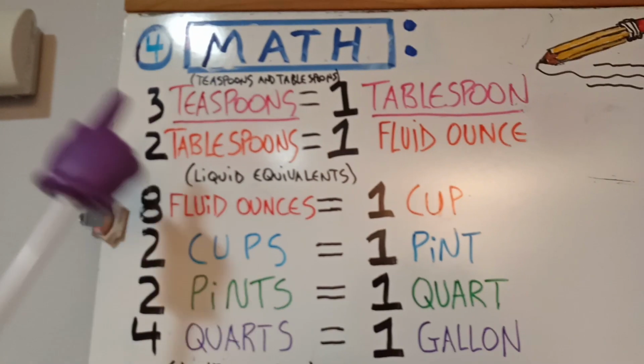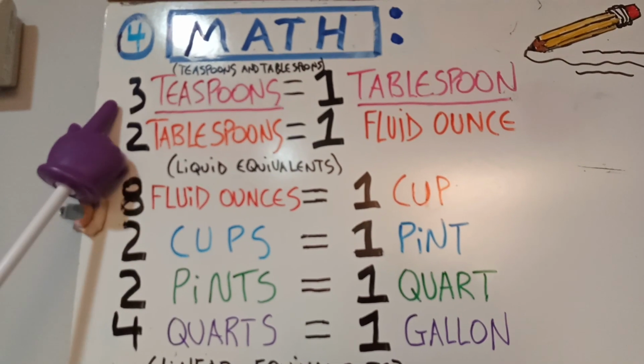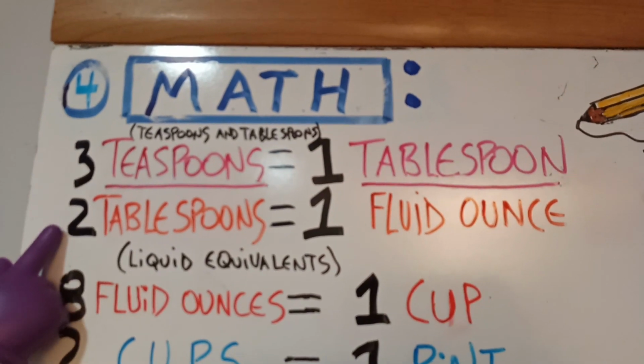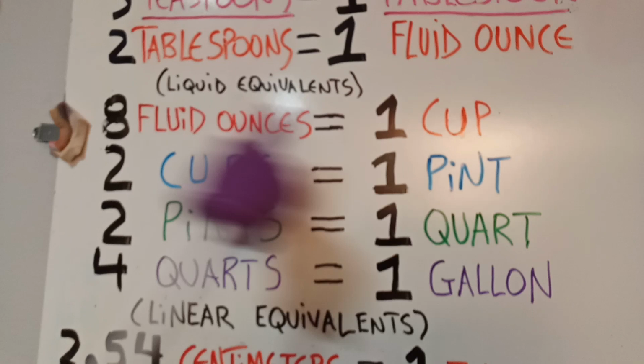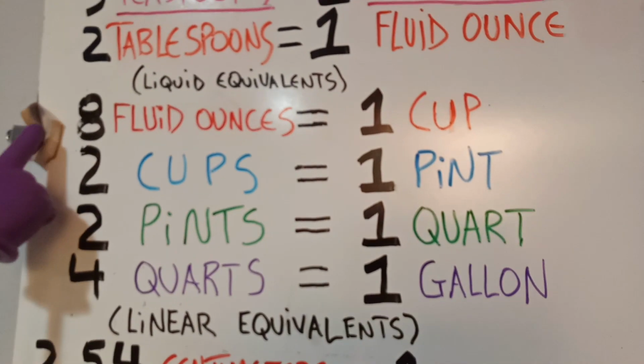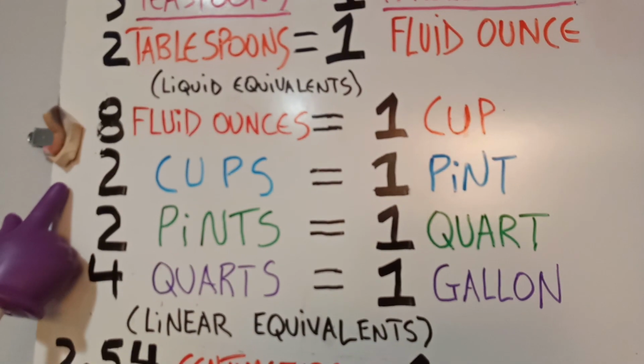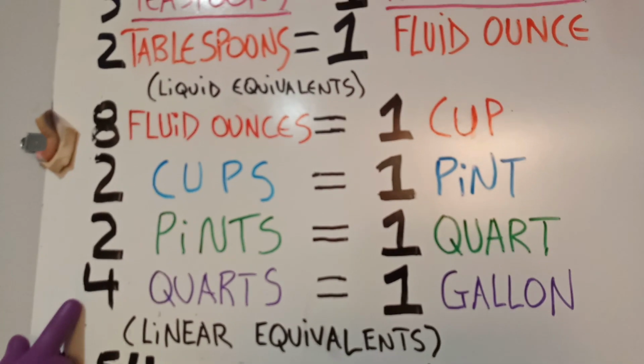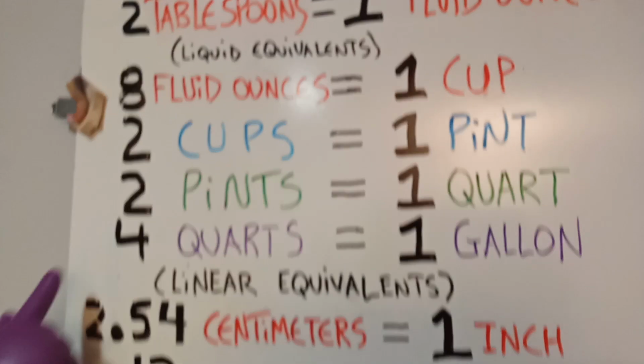Teaspoons and tablespoons. 3 teaspoons equals 1 tablespoon. 2 tablespoons equals 1 fluid ounce. Liquid equivalents. 8 fluid ounces equals 1 cup. 2 cups equals 1 pint. 2 pints equals 1 quart. 4 quarts equals 1 gallon. Linear equivalents.